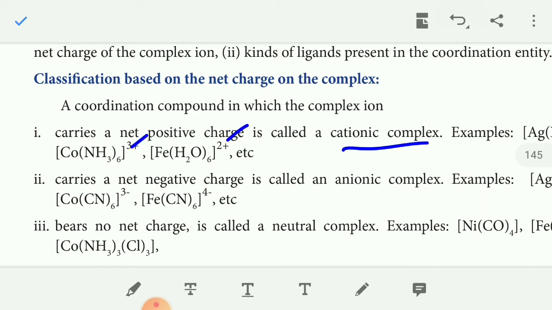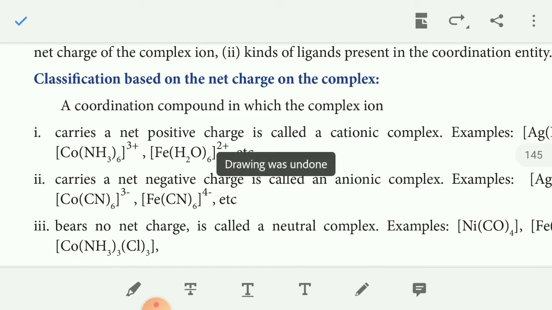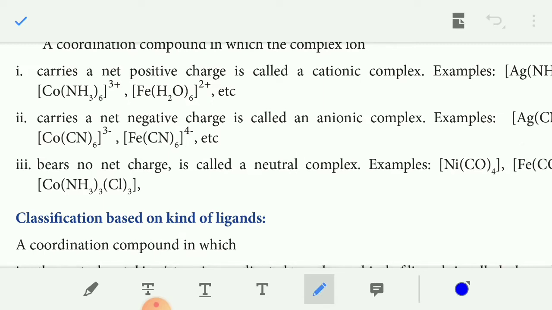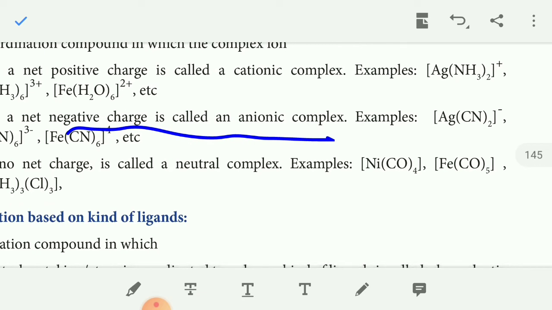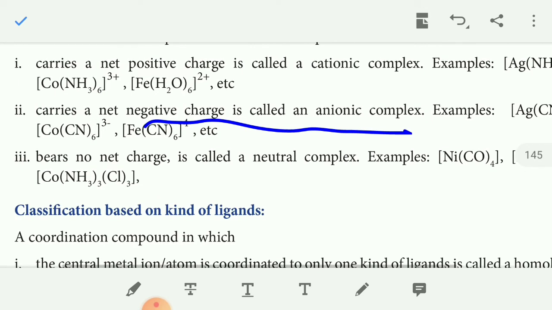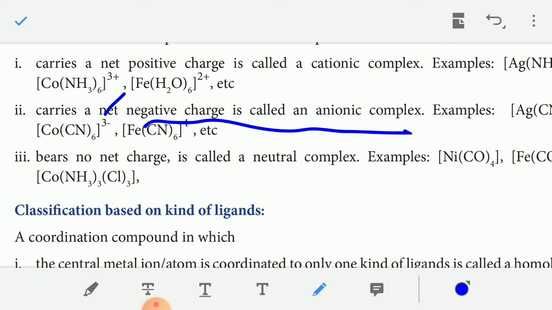Next, if it carries a negative charge, it is called an anionic complex. Example, [Ag(CN)2]-, [Co(CN)6]3-, [Fe(CN)6]4-. So a complex that carries a negative charge is called an anionic complex, and one with a positive charge is called a cationic complex.